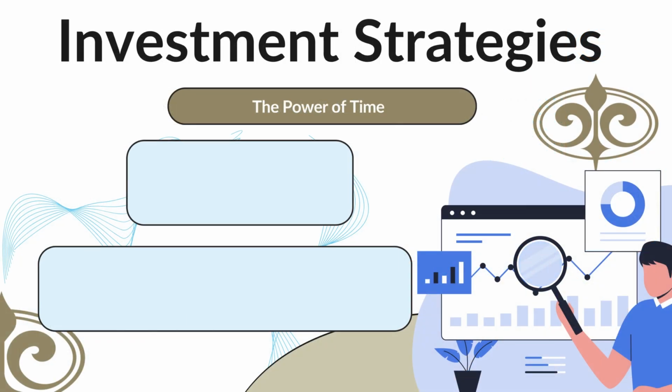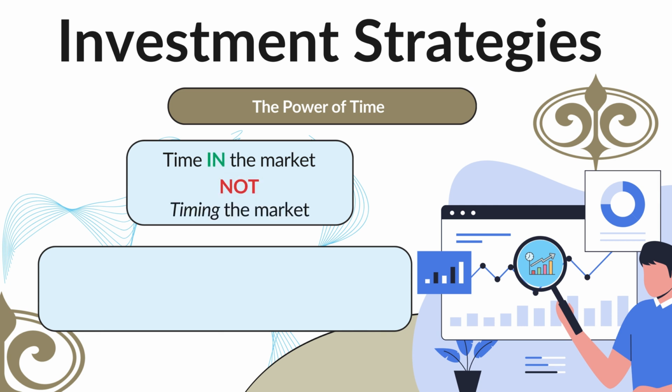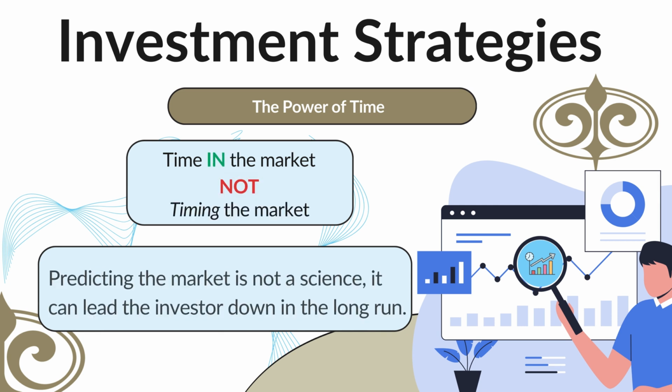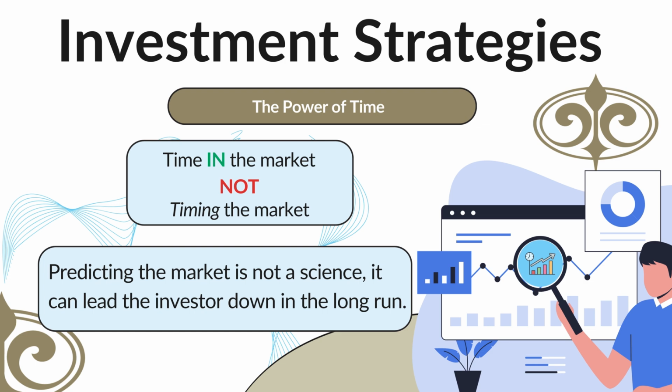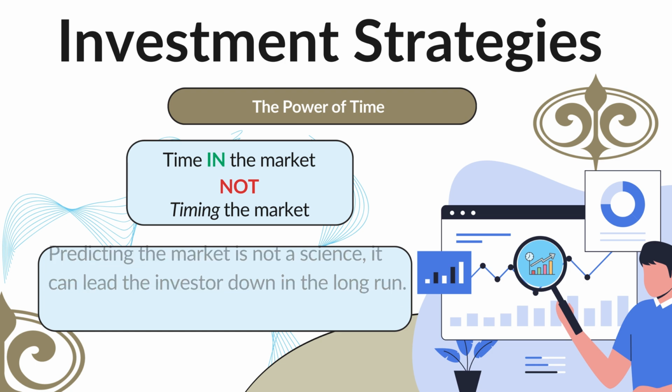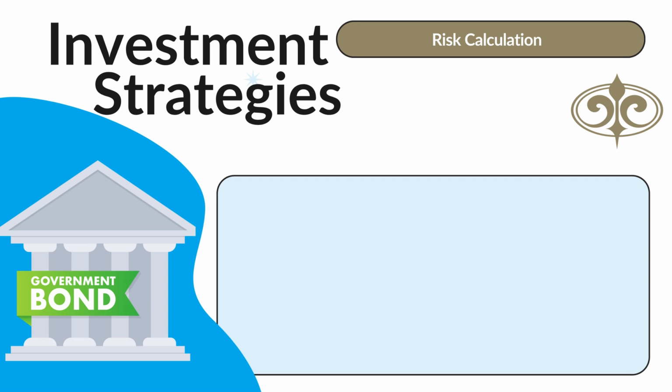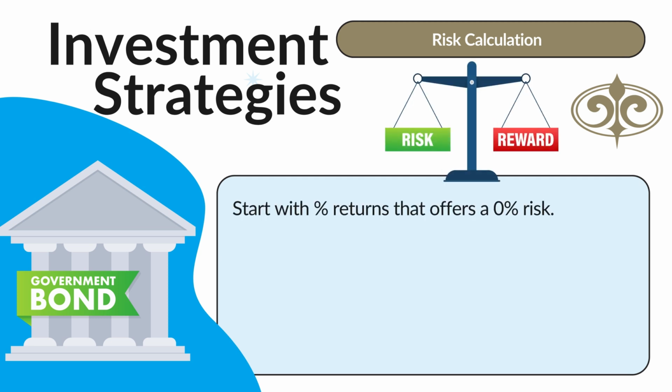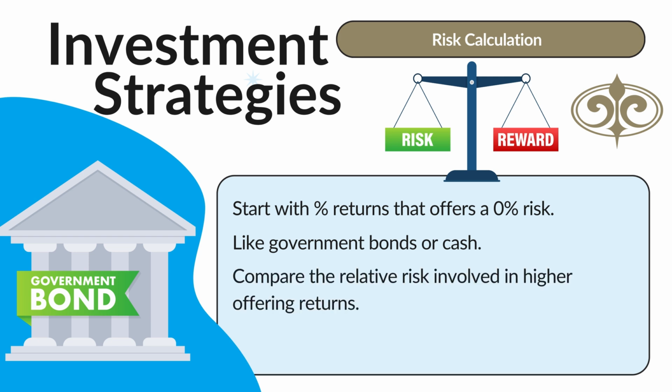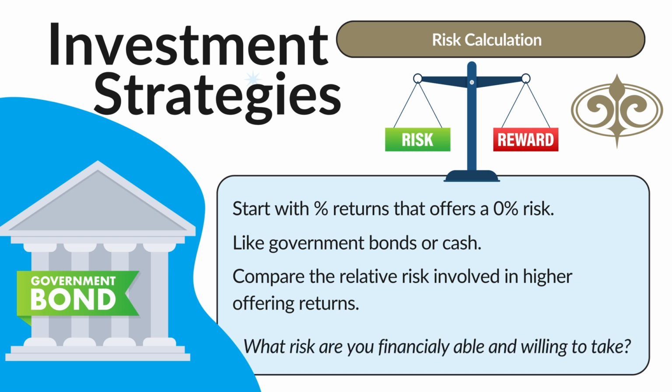The overall principle of investing is time within the market, and not timing the market, as trying to predict the market is not a precise science and can let investors down in the long run. To compare the risk and return on any investment, it is best to start with the percentage return that a zero-risk investment offers, such as what a cash or government bond will yield, and then compare the relative risk involved in a higher possible outcome with regards to other asset classes or funds.